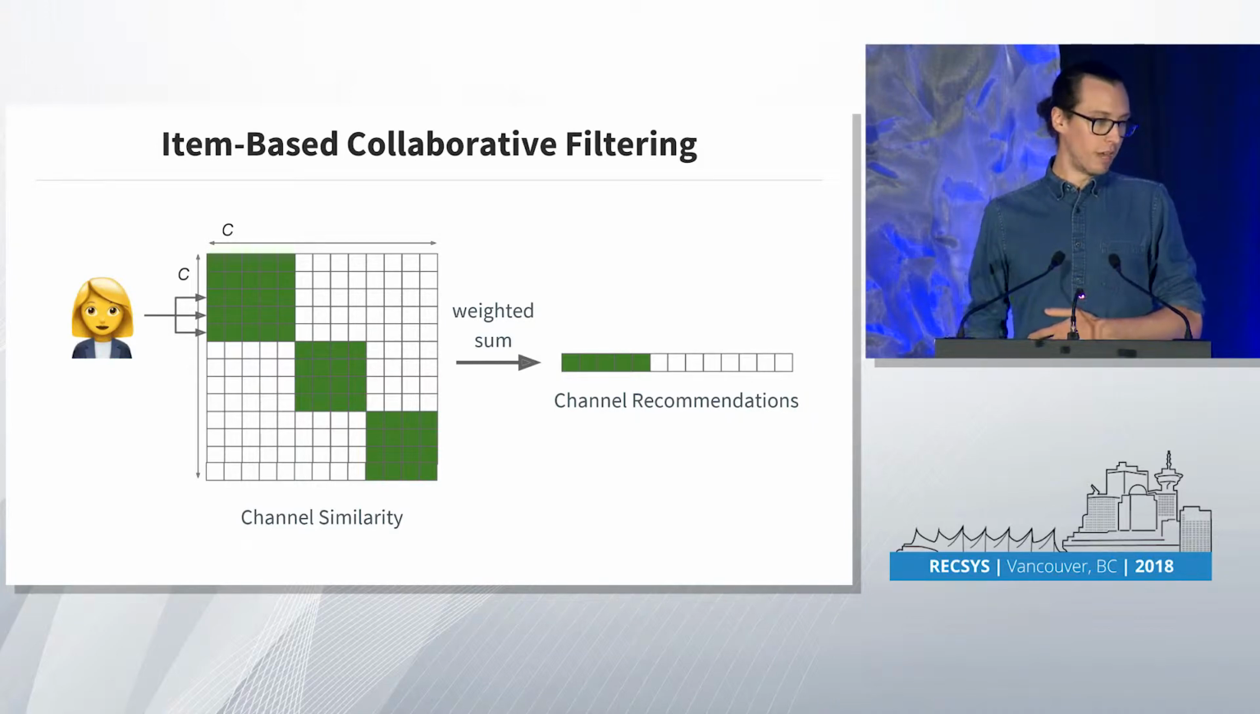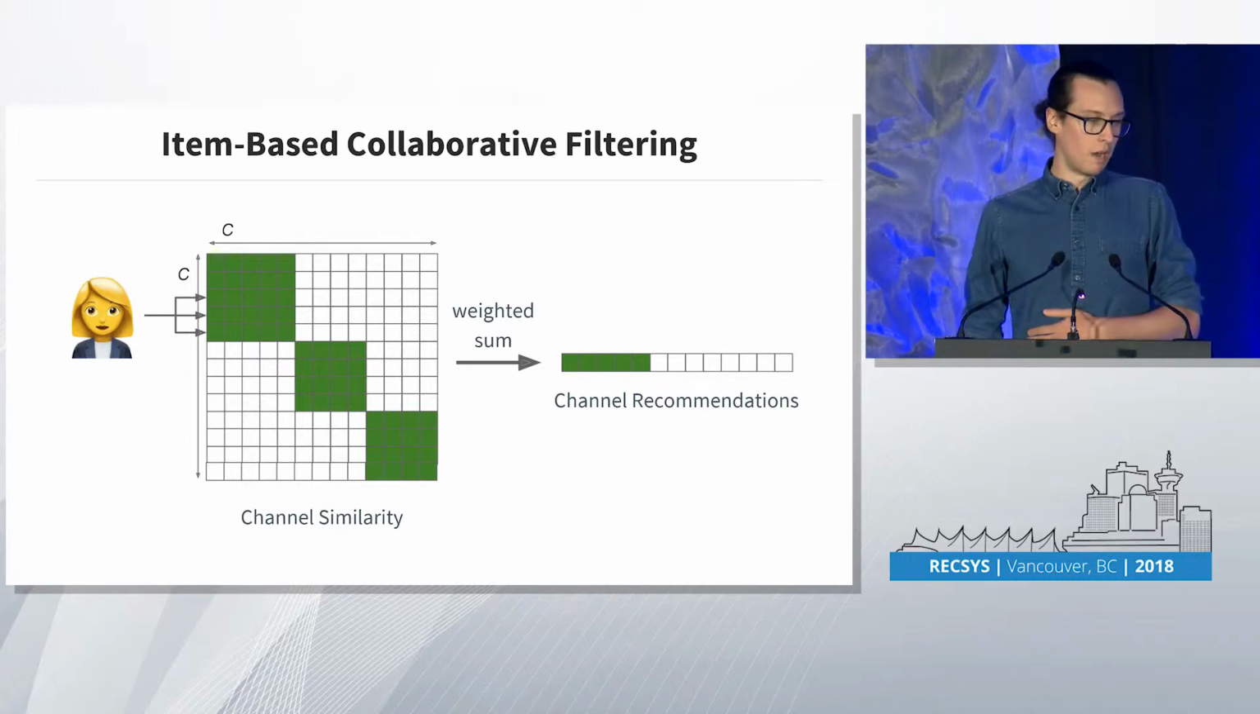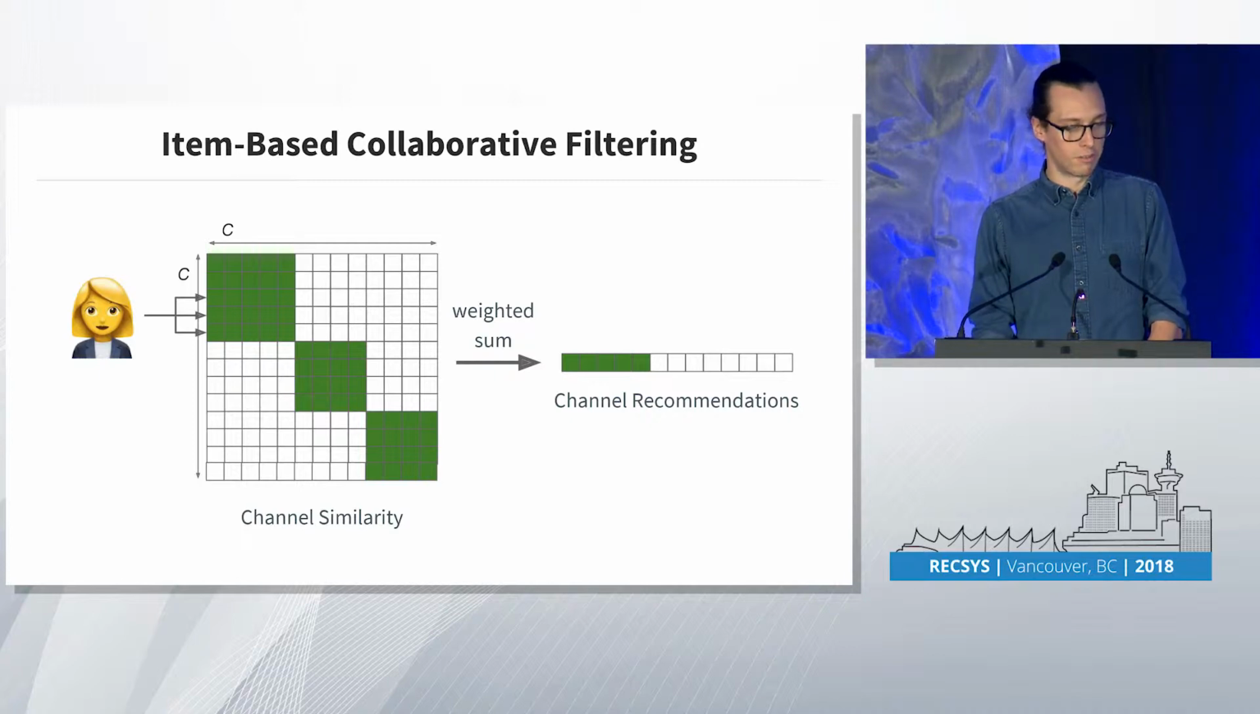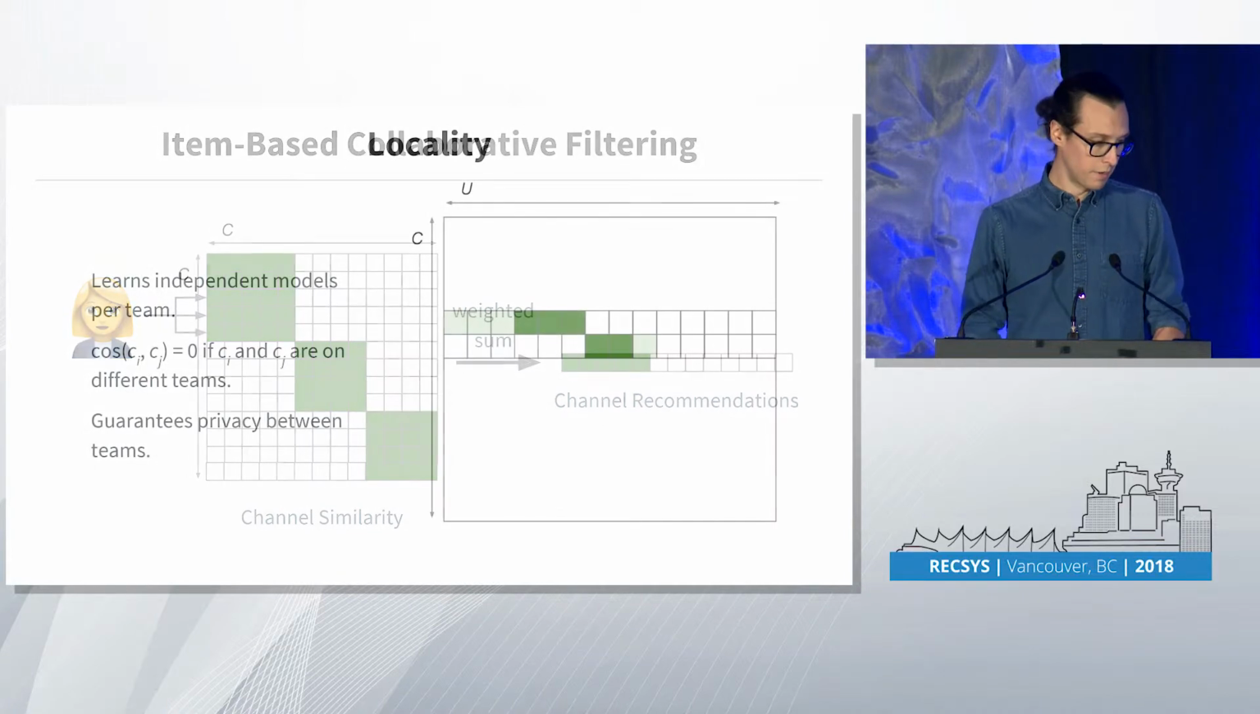Just to give you a refresher of what this does: we first start by computing a channel similarity matrix. The way we do that is we compute the cosine similarity between every pair of channels. Then when we want to recommend channels to a user, we look up what channels the user is active in. We look up the rows for these channels in the channel similarity matrix, and then we do a weighted sum to get a list of channels to recommend.